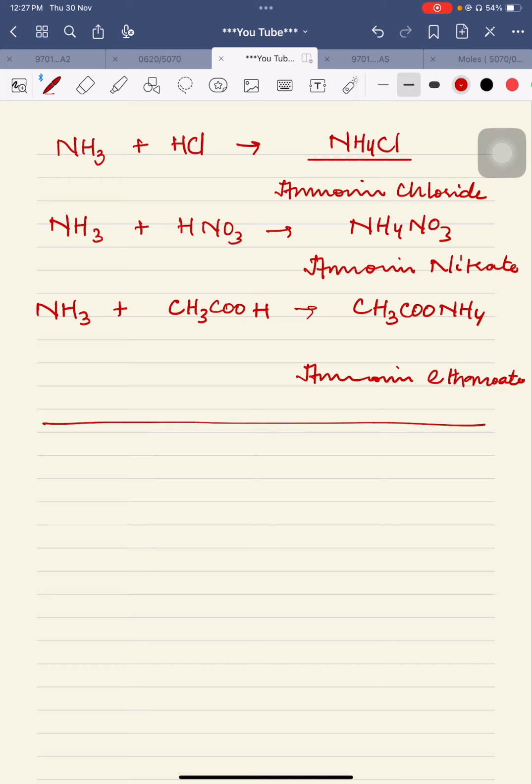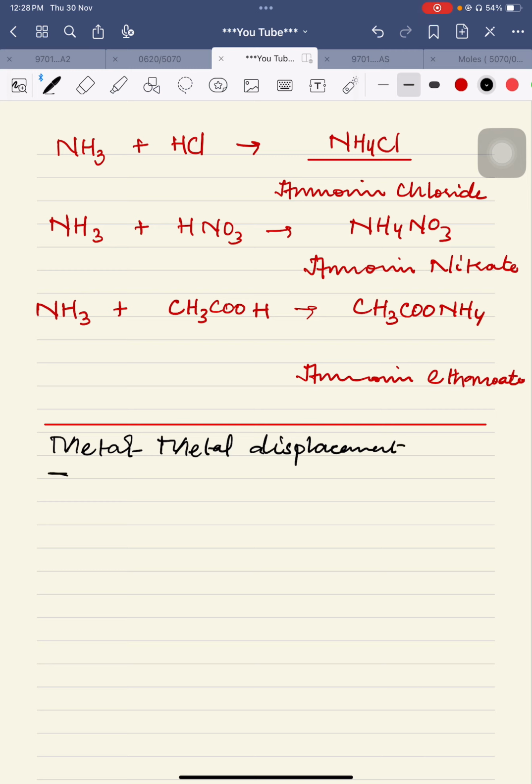Now we are on category number 2, and that category number 2 is the reaction of metal-metal displacement. Metal-metal displacement reaction. In this reaction, basically, a metal is displacing the other metal. How is this reaction happening?